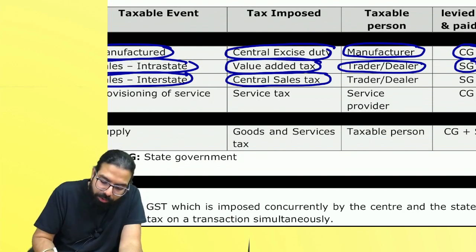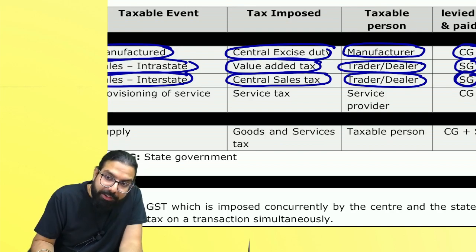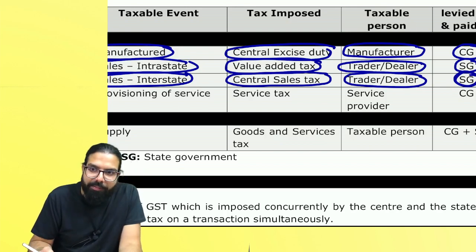Whenever goods were sold interstate, inter means from one state to another, what used to be charged? Central sales tax. Who used to charge? The trader or dealer, and it used to go to whom? Baba, CST used to go to the origin state government. Correct?